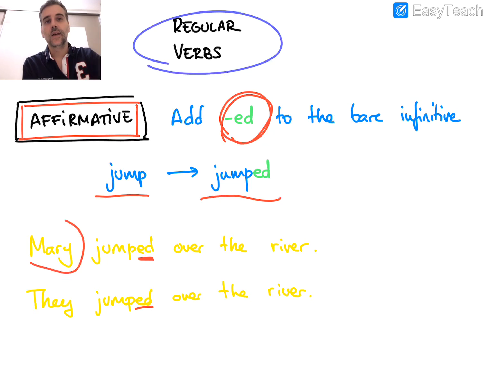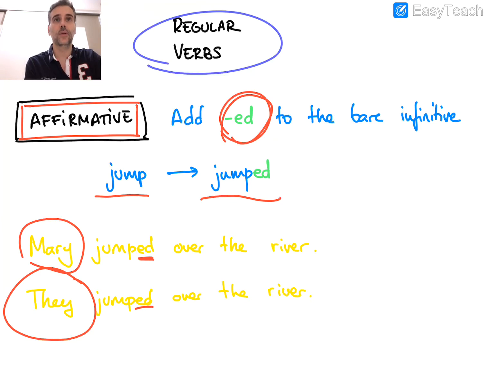As you can see, Mary is third person singular, they is third person plural, but the verb is exactly the same, jumped. It is not like in the present where, remember, we add the s, jumps or jump. In this case it's jumped. Both sentences use the same verb, jumped.